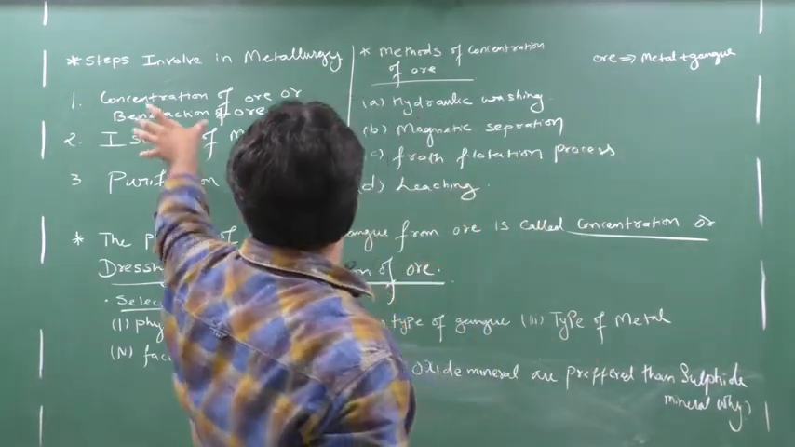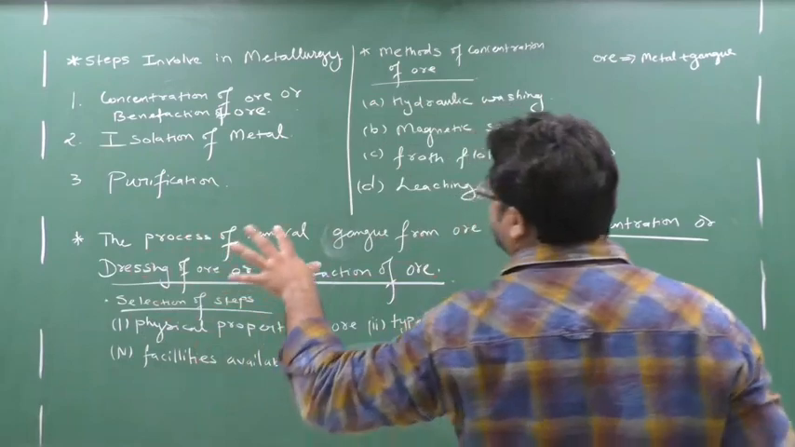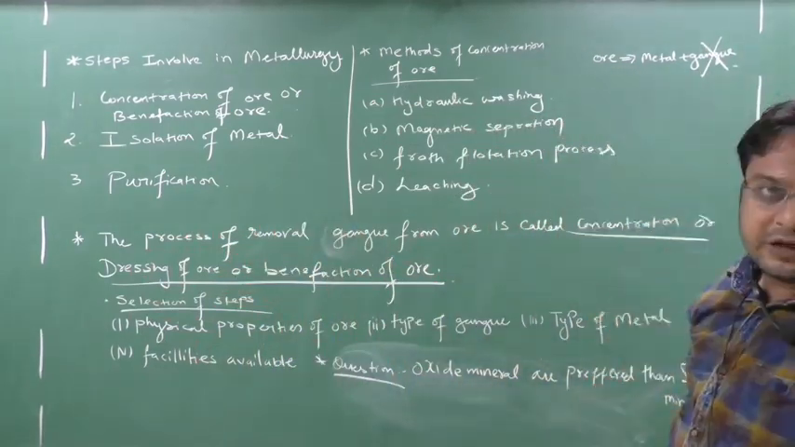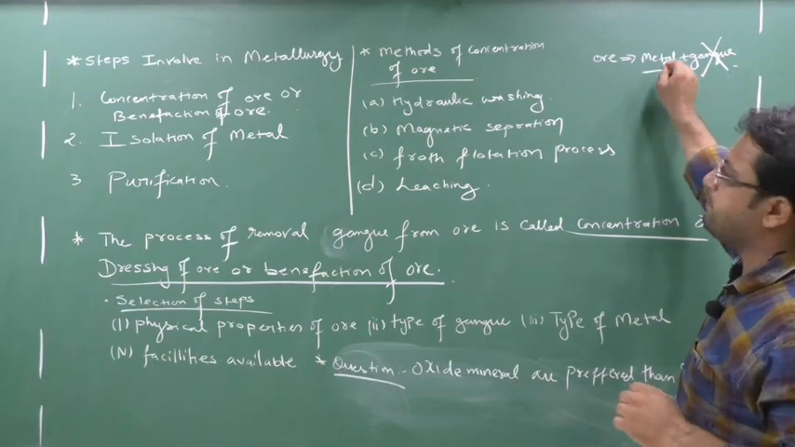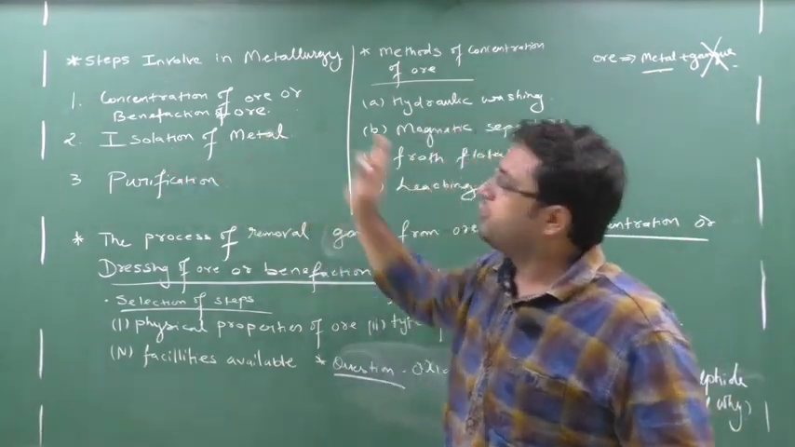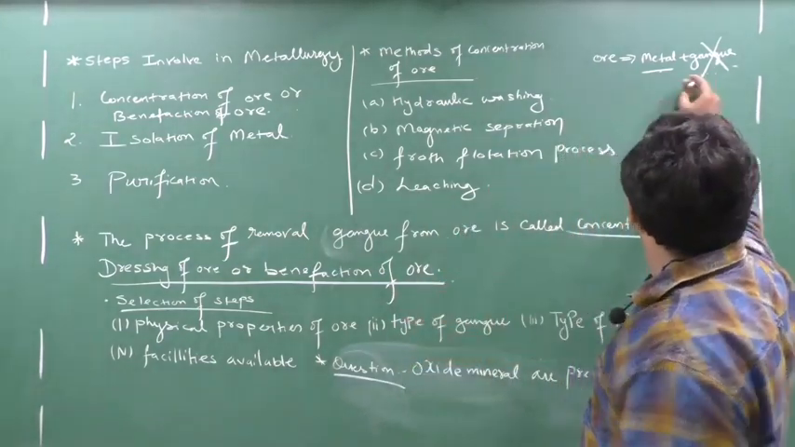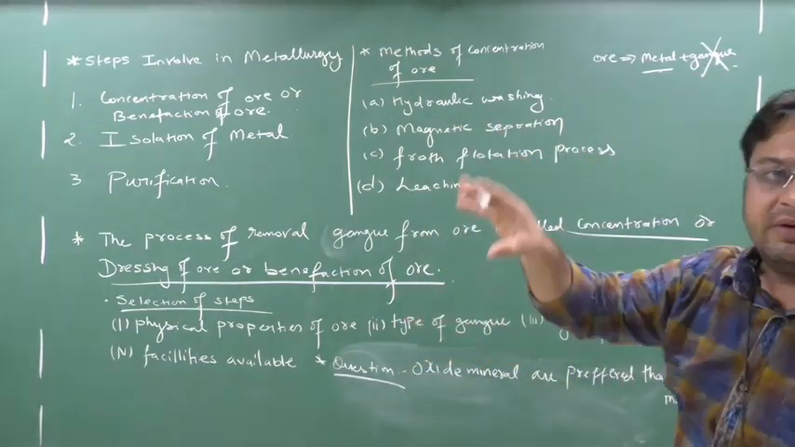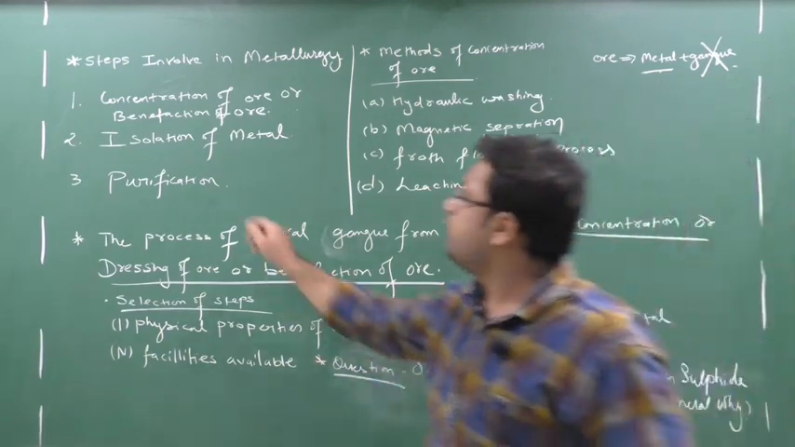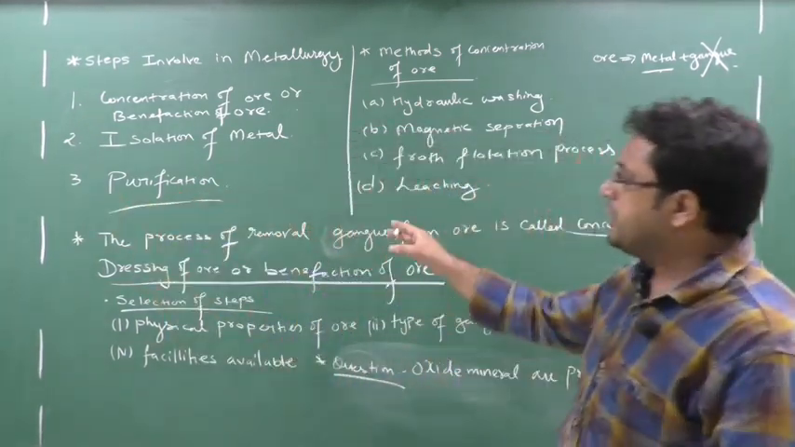So what is meant by concentration of ore? Concentration of ore means it is a process of removal of only gangue. If I remove the gangue, what will I get? I will get metal, but this metal will not be pure. So that's why I am doing isolation of metal. If I remove the gangue, I will isolate the metal, but that metal will not be pure. So the last step will come: purification. Clear? Understood the definition?